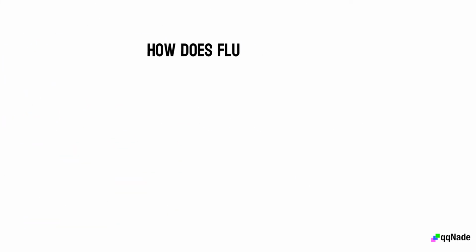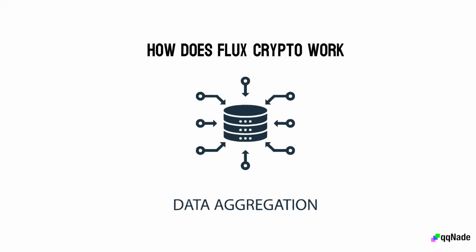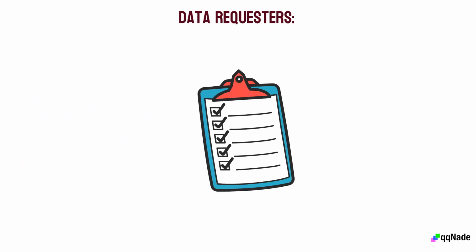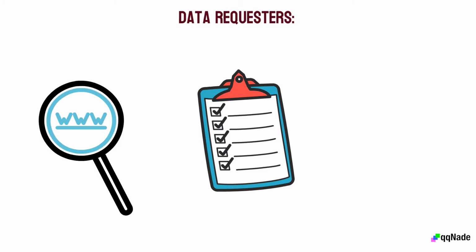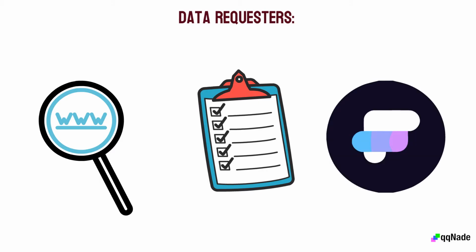How does Flux Crypto work? Flux Protocol is an off-chain data aggregator, meaning there are two main components of the Flux network. Data requesters. Data requesters are smart contracts that connect to Flux Protocol and request specific data or make search inquiries. Such smart contracts need to have their addresses whitelisted by Flux DAO. They also need the following characteristics.